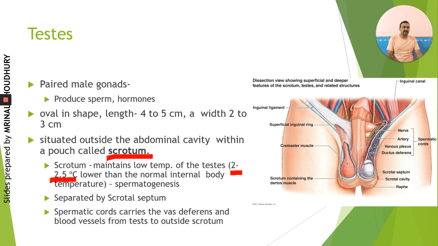Now this is the diagram of a scrotal sac, wherein we can see there are two chambers present. Both the chambers are separated by a boundary in between, and this boundary is called the scrotal septum. From outside it appears like a rough thickening, which is called a raphe.